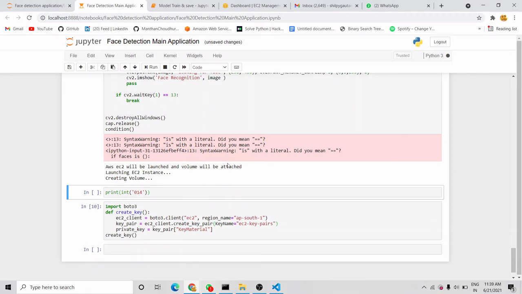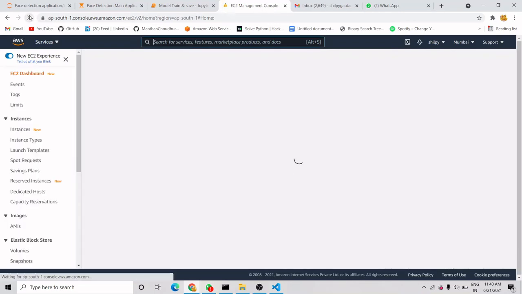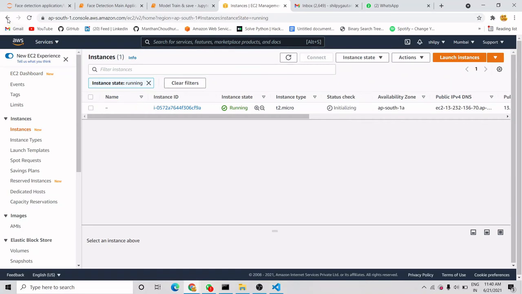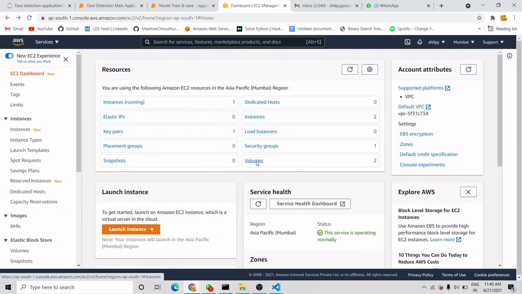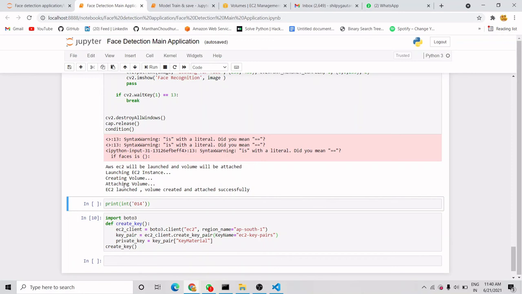Meanwhile, let's go to the EC2 dashboard and see whether it is creating or not. So now we have 0 running instances, 0 volumes. I have refreshed, and one running instance and 2 volumes have come. This is the running instance and we have 2 volumes, and both are in use, which means both are attached now. Let's go to our code. Okay, attaching volume, EC2 launched, and volume created and attached successfully. So this is all about what happens if Vimal sir's face comes in front of the camera.